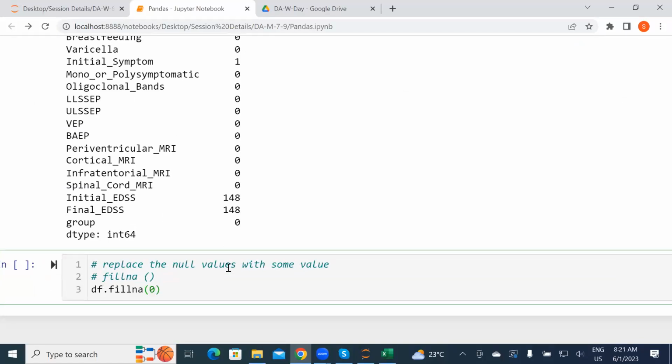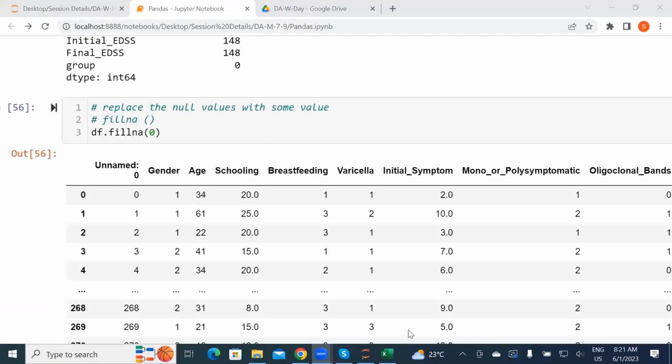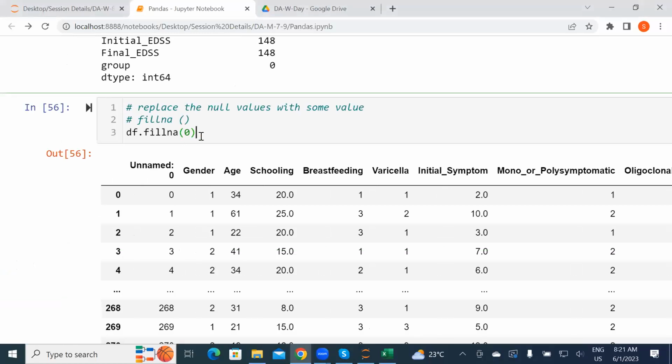Suppose 0, take as an example. Fillna means we are filling the value wherever we don't have values. Basically, fillna is a method used to fill a value in an empty place. That is the meaning of your fillna method.